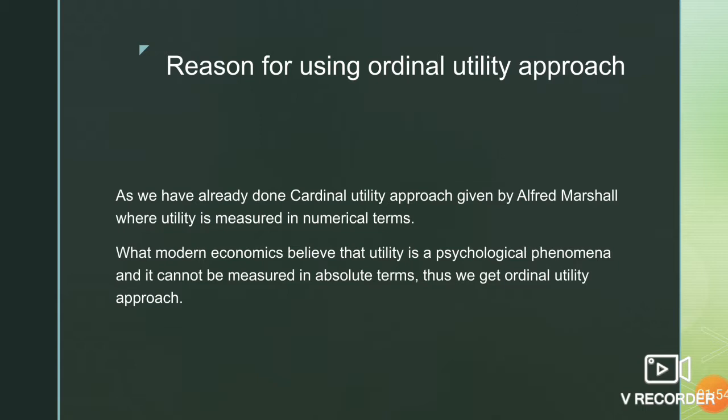Since it is a psychological phenomenon, we only say that I like apples more, or I like bananas more, I like pizza more than burger, or I like burger more than noodles. In this way we are actually ranking our preferences. Rank 1, what is the number one thing I like, then rank 2, rank 3. So this is what ordinal utility is.